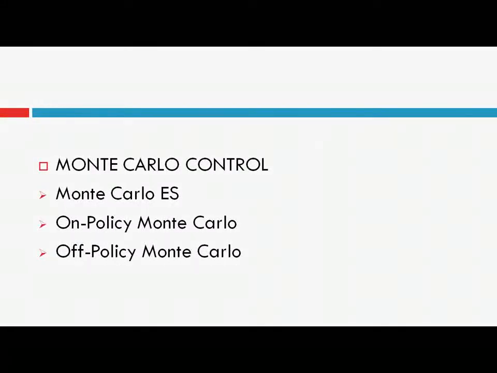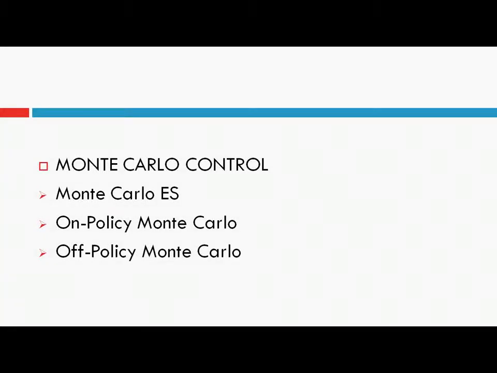So now we'll consider algorithms for Monte Carlo control, that is approximating the optimal policies. We will consider here three algorithms: Monte Carlo ES, or Monte Carlo with exploring starts, on policy Monte Carlo, and off policy Monte Carlo algorithm.